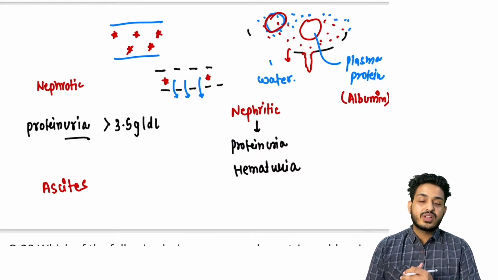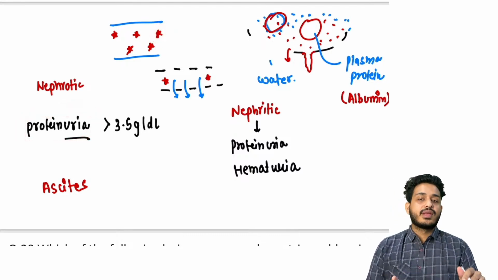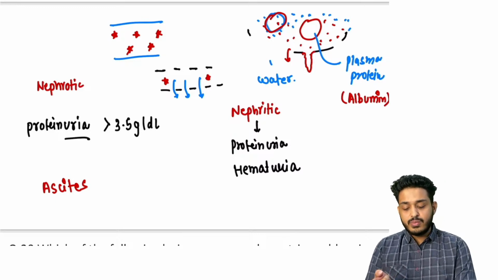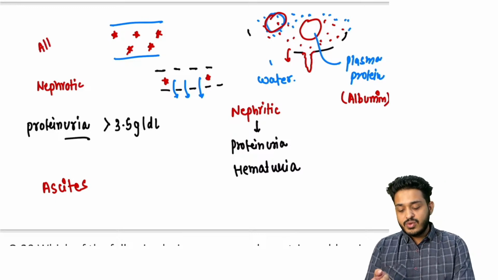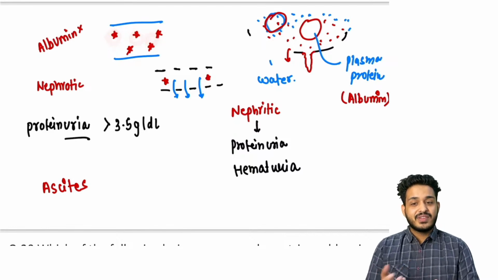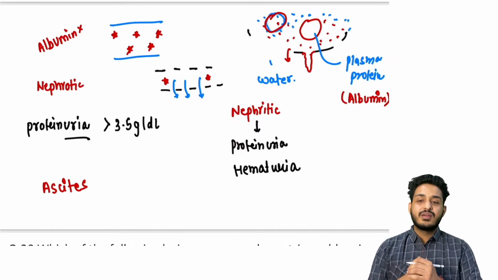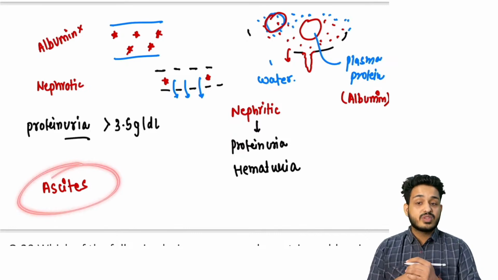In ascites, what is happening? Sir, there is a problem with proteinuria. Sir, albumin is going away. Whether it is your liver disease, what is going to happen? Sir, there will be no production of albumin. If there is no production of albumin, what will happen to the blood? Sir, blood will be thin. It will be coming out from the capillaries and getting accumulated in the body. That is going to present with the symptoms of ascites.